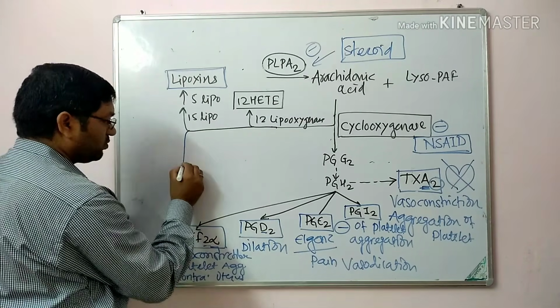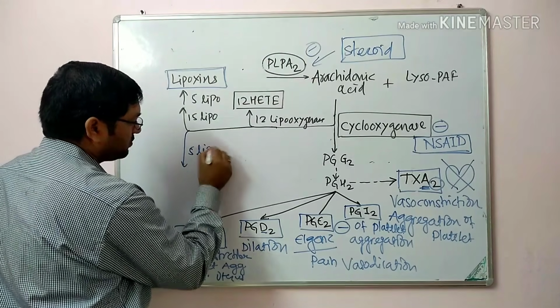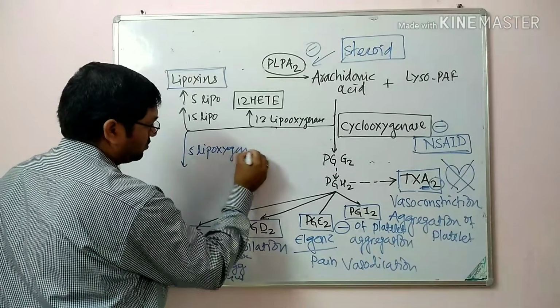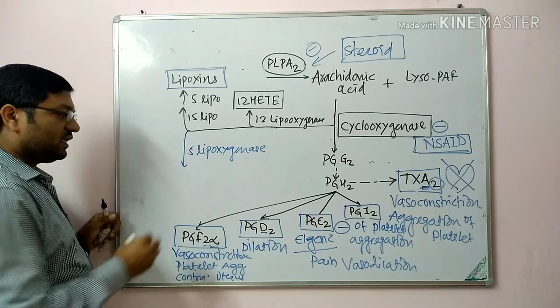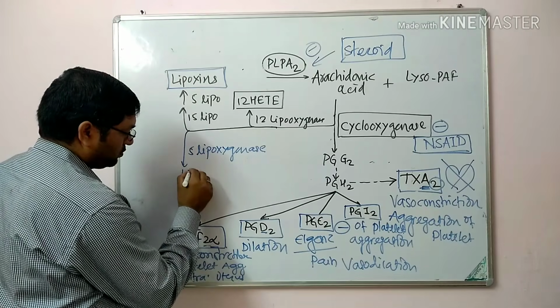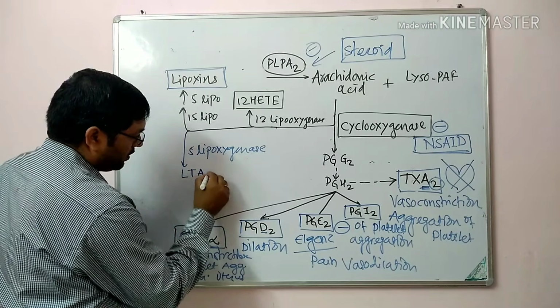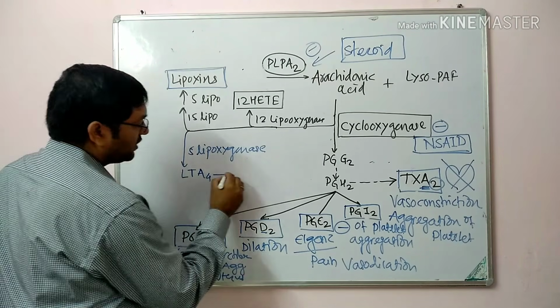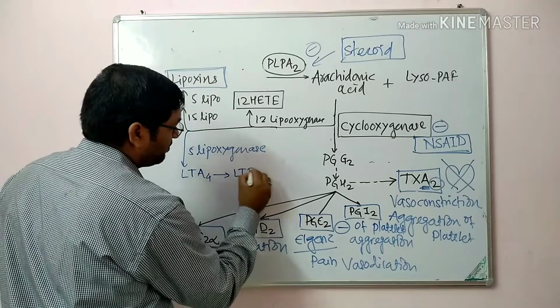Then with the help of 5 lipooxygenase, they get converted into leukotriene A4, which gets immediately converted into leukotriene B4.